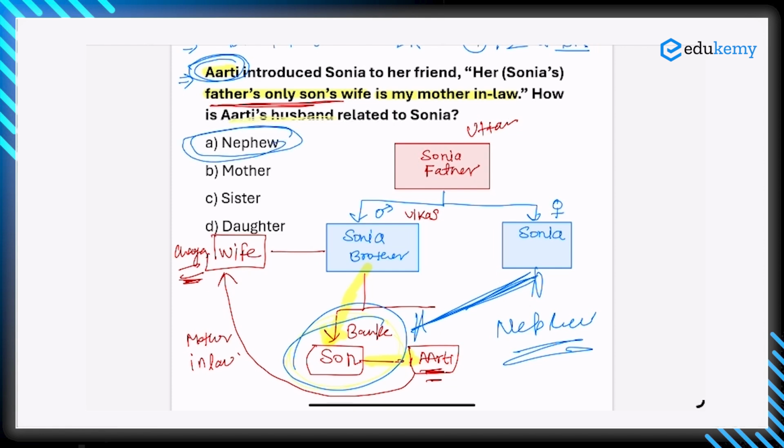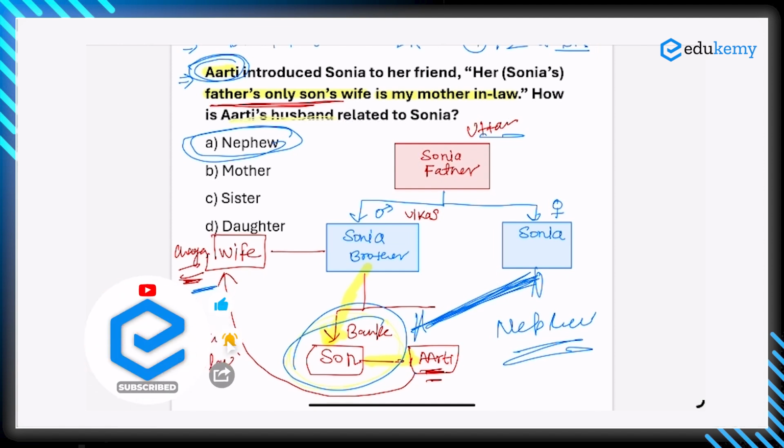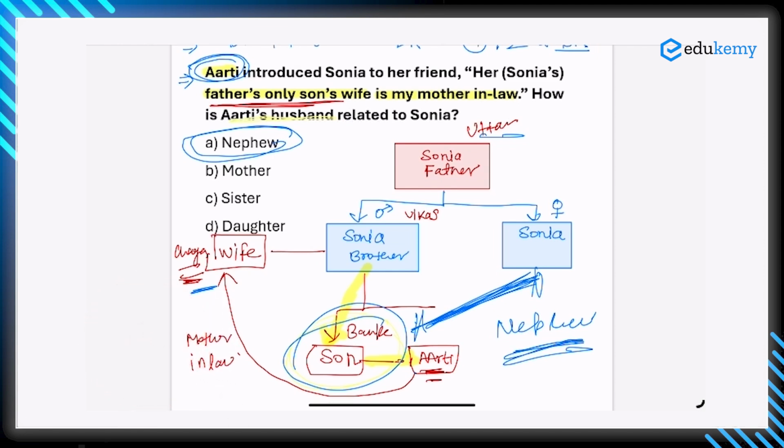So this question becomes very easy when you make a family tree and give names to the different persons. We gave the names: Uttam, Sonia's father, then his son Vikas, his daughter Sonia, then Vikas's wife Chaya, then Vikas's son Bake and his wife Aarti, and Aarti's mother-in-law is Chaya. Now we need to tell the relation between Aarti's husband and Sonia. He is a nephew, so the answer to this question is A.